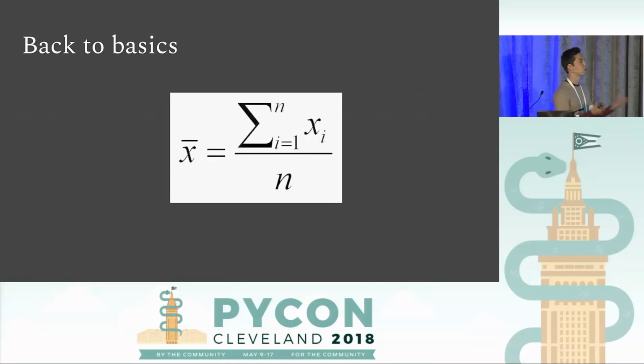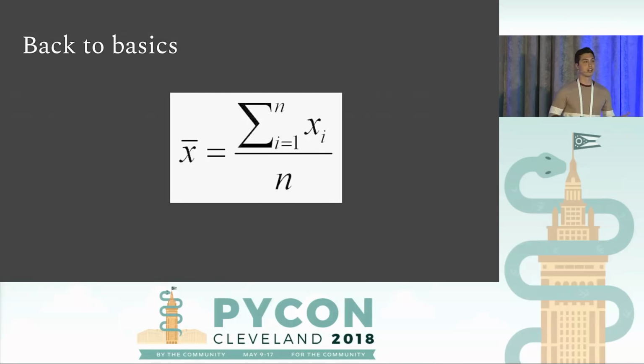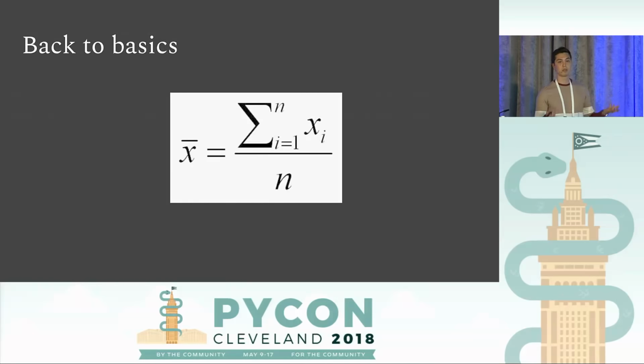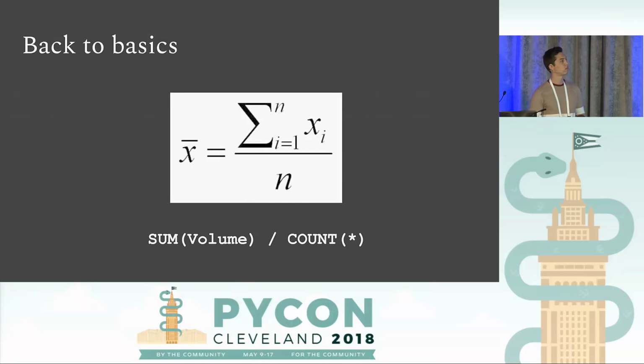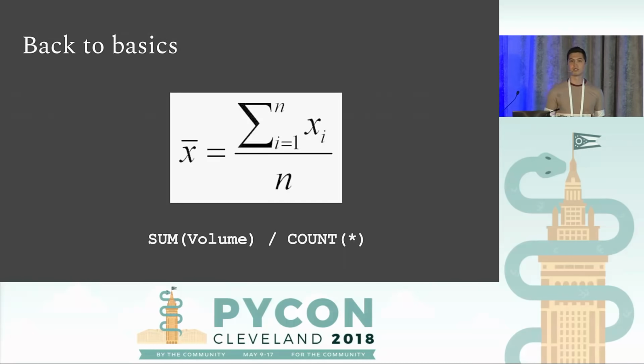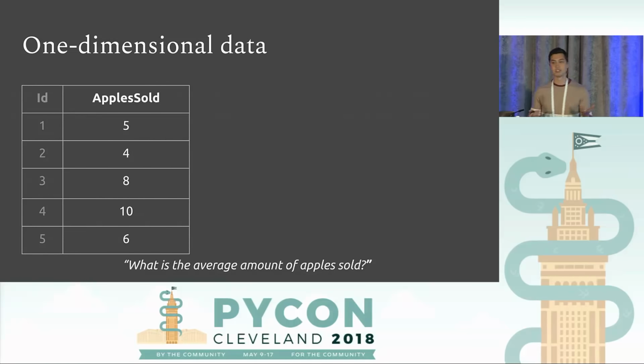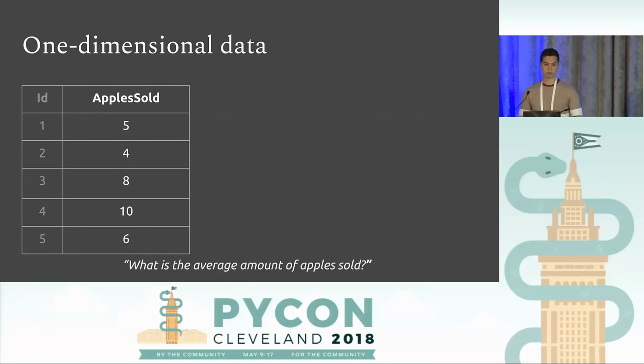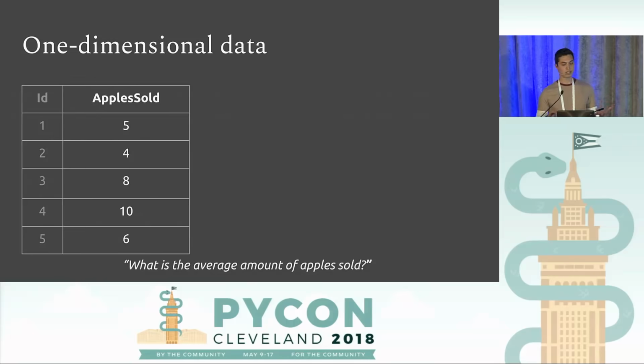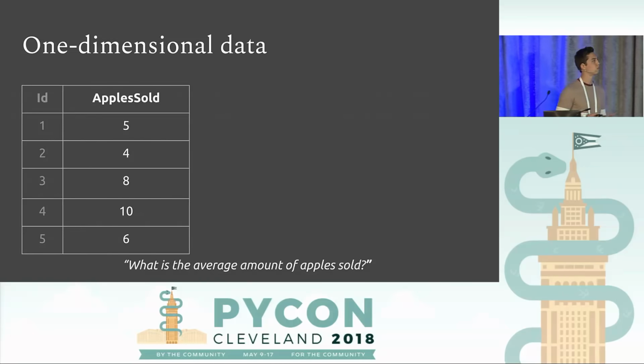OK, so this is a good question. What is an average? We can look at this formula and say, OK, I sum up the numbers on top and divide by the count, the number of observations. That maps pretty cleanly to SQL: take the sum, divide it by the count, no problem. We can see this with an example. If I ask, what is the average amount of apples sold? We can all just calculate the average here.